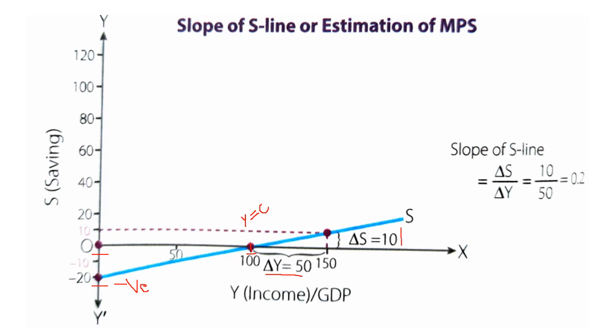So slope of S line is given by increase in saving divided by increase in income. By how much has our saving increased? 10. And by how much has income increased? 50. So the answer is 0.2. This is the slope of S line.